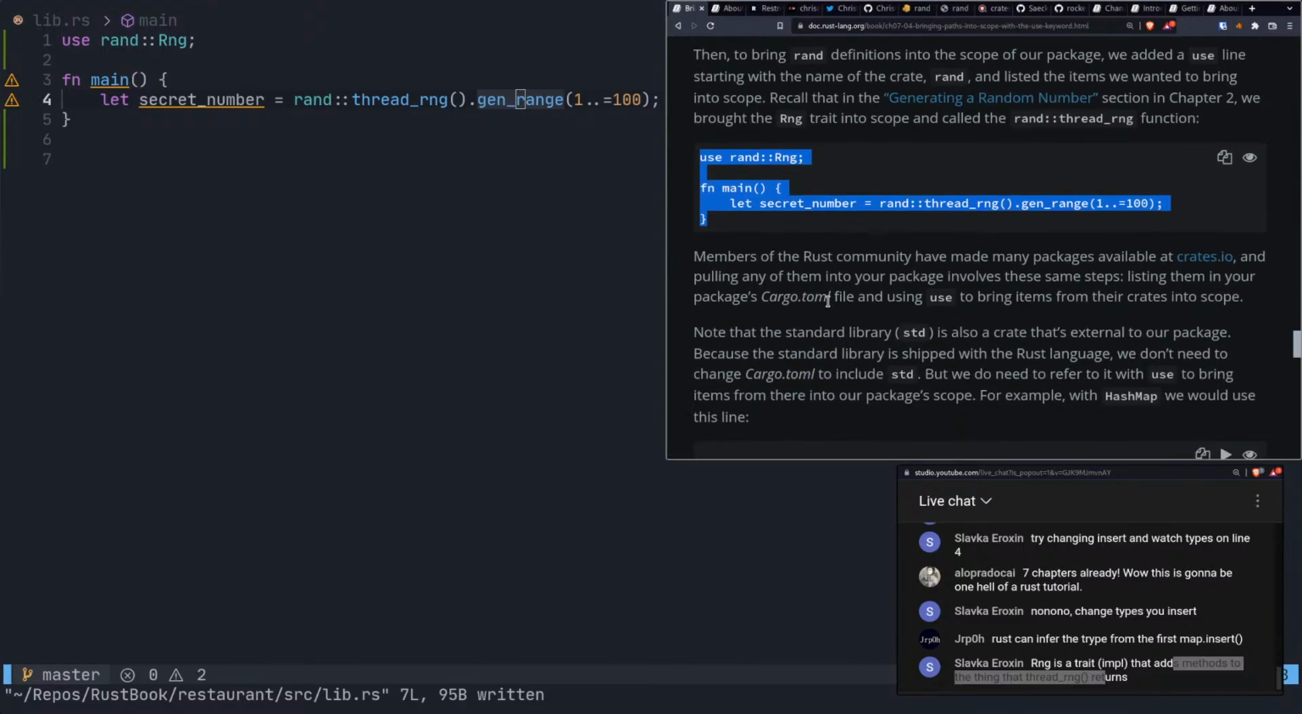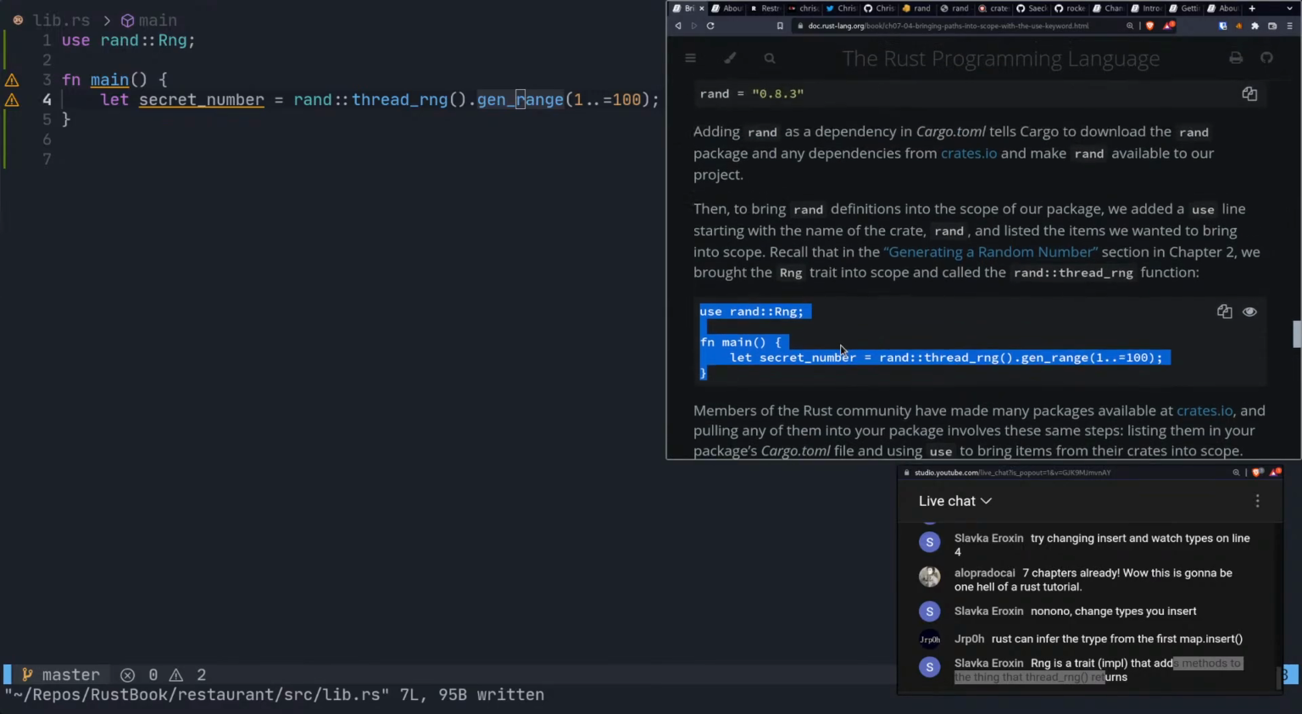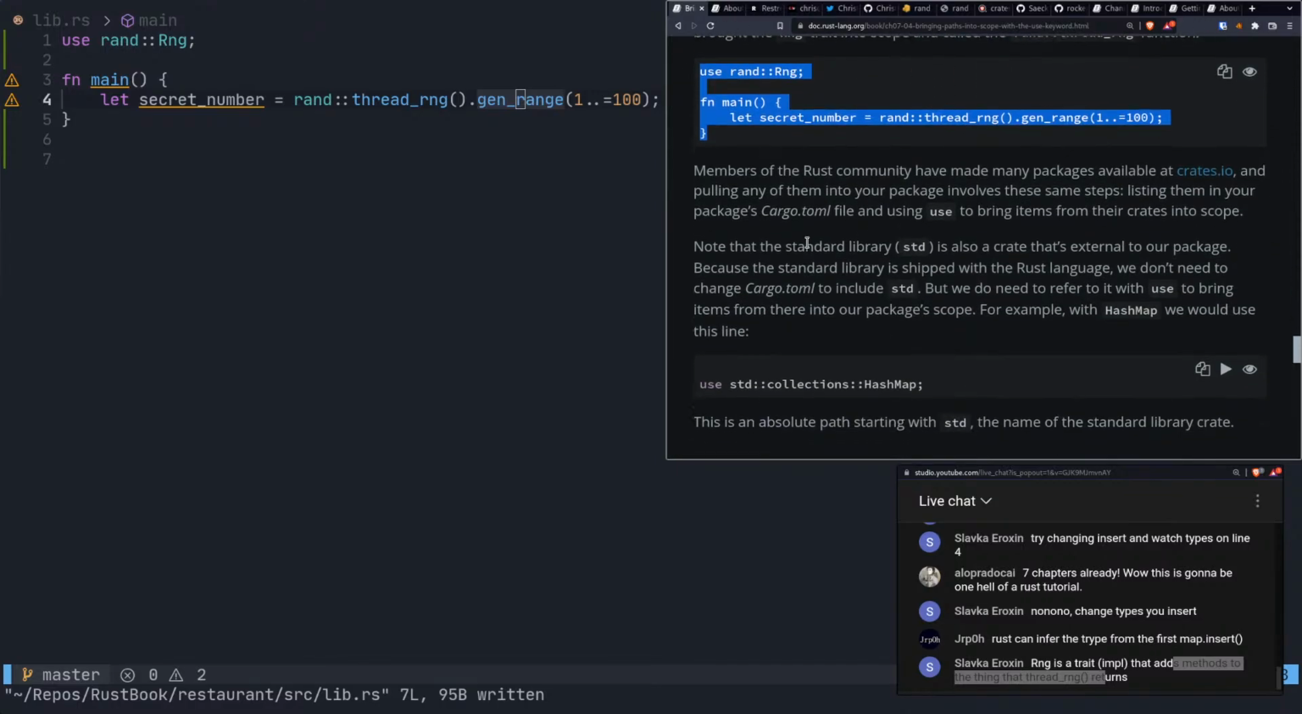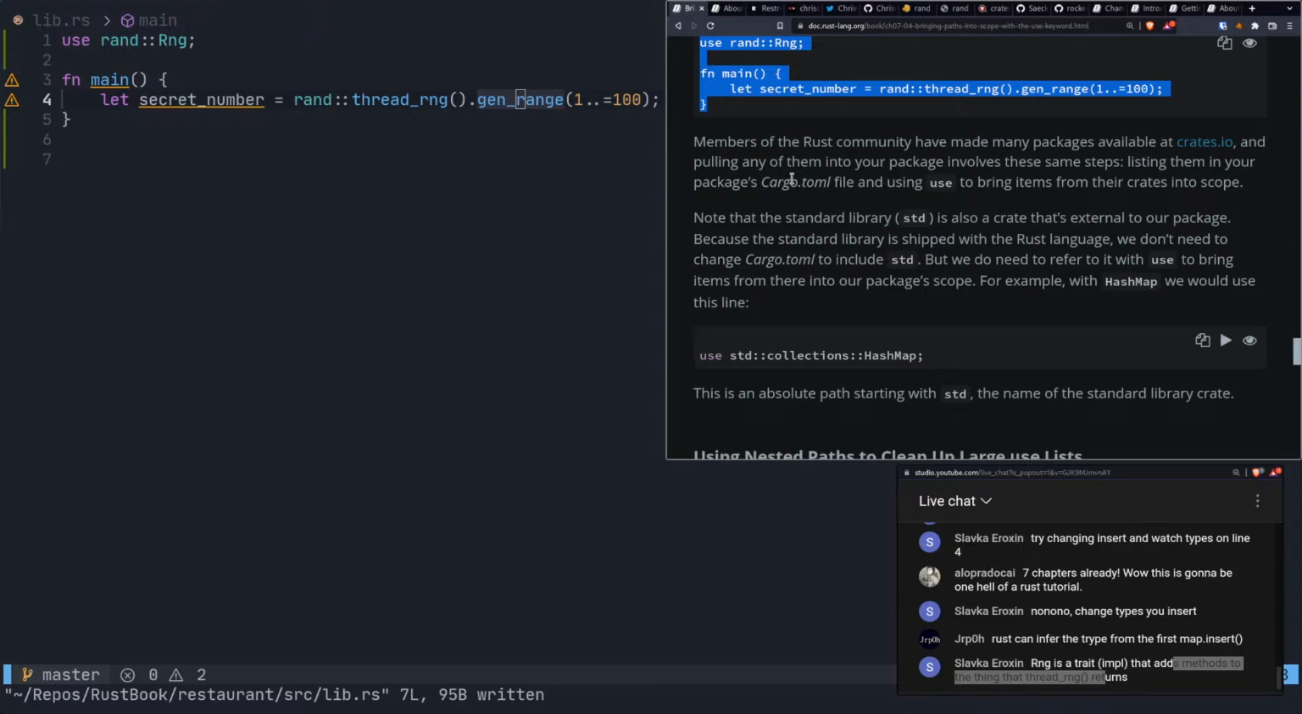But anyway, let's read this because this is kind of important. Ran into definitions. We used the use line starting with the crate. Okay, recall from generating numbers. We brought the RNG trait into scope and called the rand thread RNG function. Members of the Rust community have made many packages available at crates.io, and pulling any of them into your package involves these same steps. Listing them in your package's cargo.toml file and using use to bring items from their crates into scope.